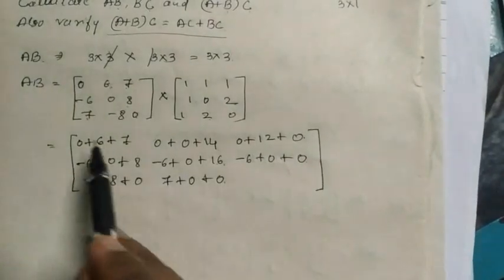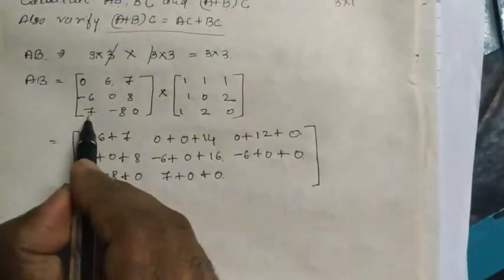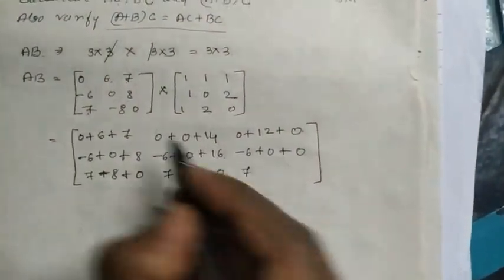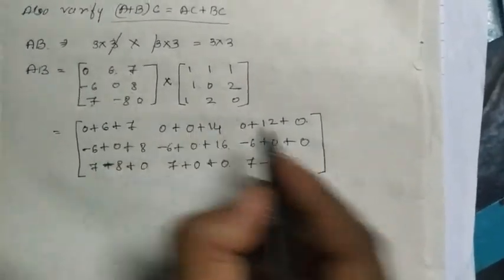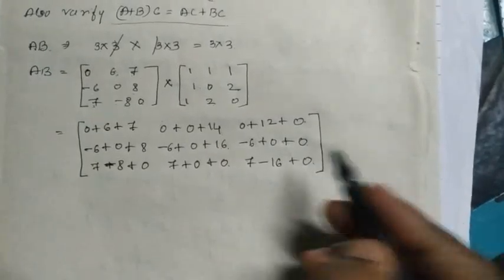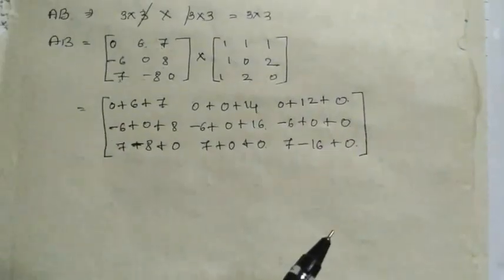The next is the third row, third column: 7 into 1 is 7. Next, minus 8 into 2 is minus 16, plus 0 into 0 is 0. This is third row, third column, over.